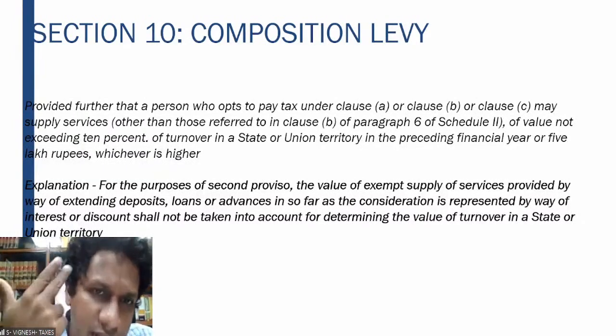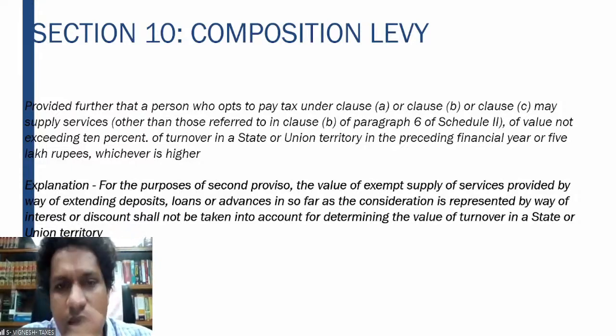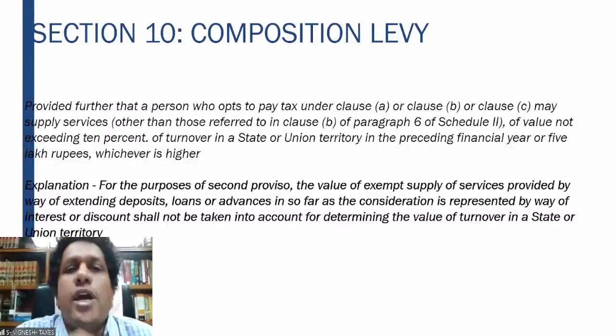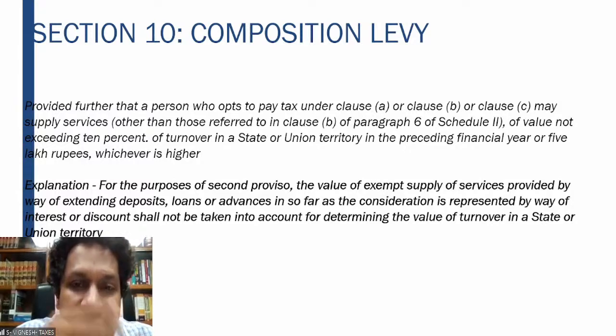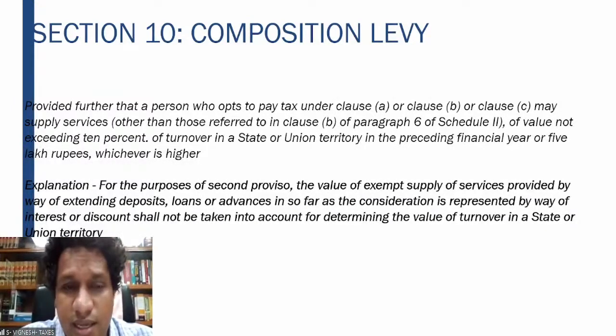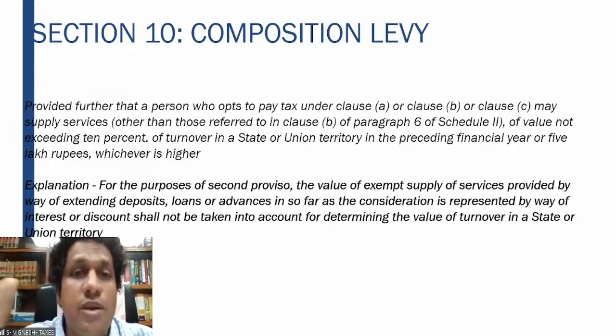So in the preceding financial year, if your turnover is say 40 lakhs, up to 10% of that, so up to 4 lakhs, you can also provide the services and apply the same rate of tax. That is 1% or 2% as the case may be. But it should not be more than 5 lakhs. That is the condition which is given.